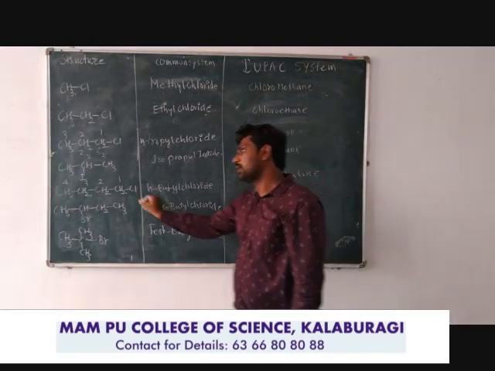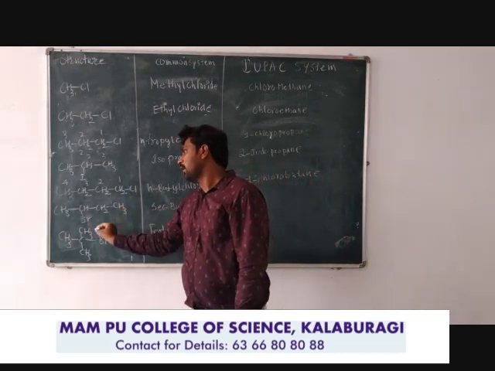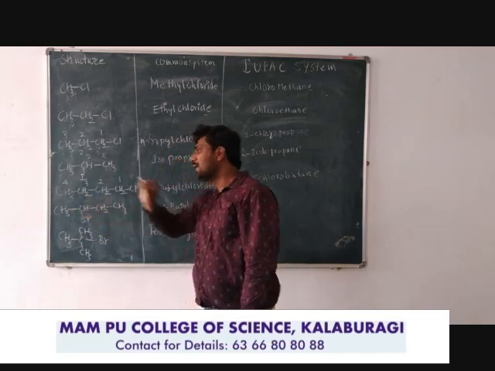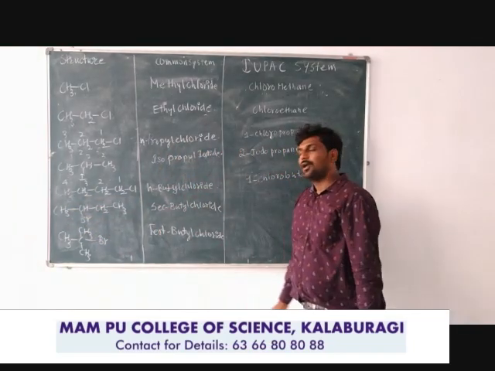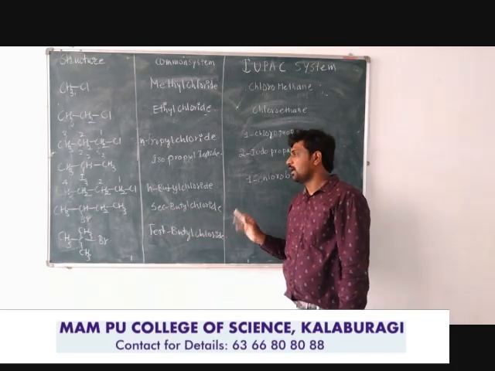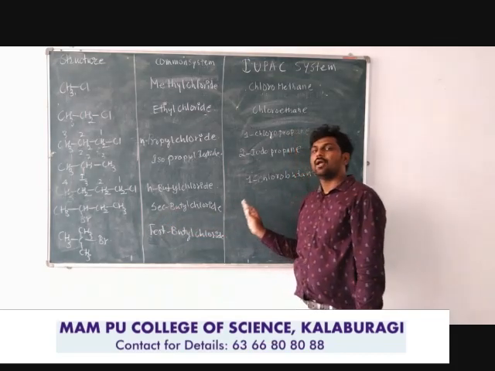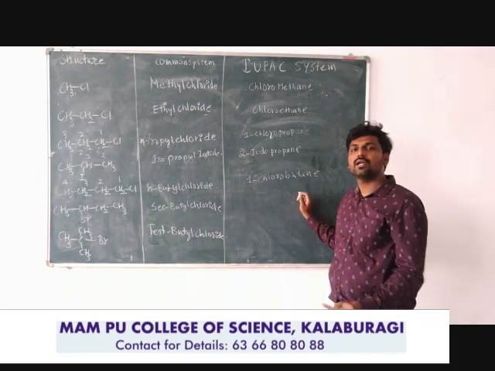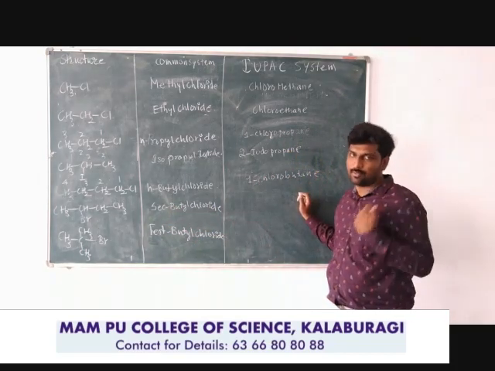Next, an isomer of this compound with the same molecular formula, where it is branched and the halogen atom, bromine, is bonded to the secondary carbon atom. Therefore it is known as secondary butyl bromide. Why? Because the bromine is bonded to the secondary carbon atom. Butyl bromide is the alkyl halide common system name.